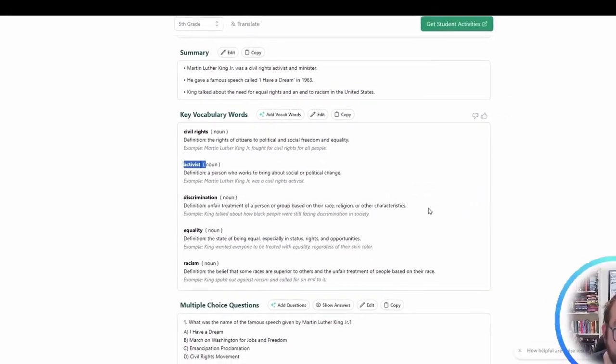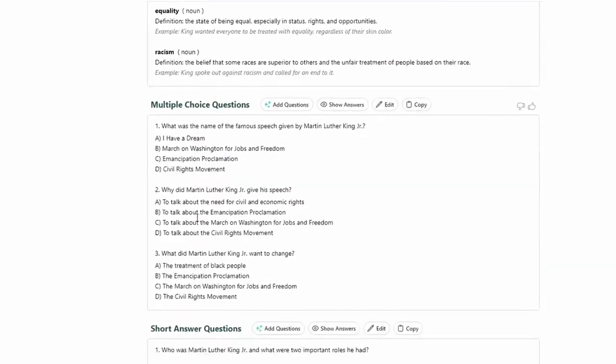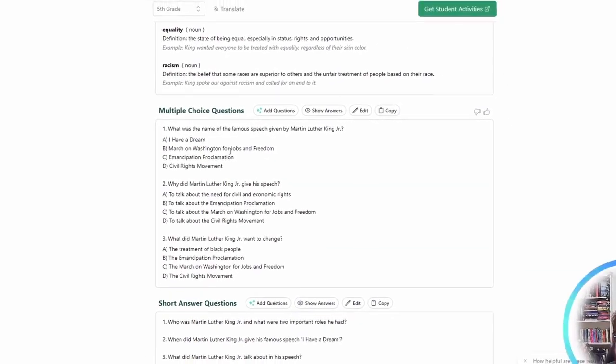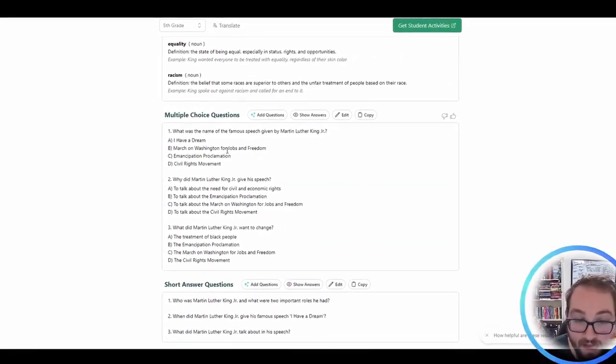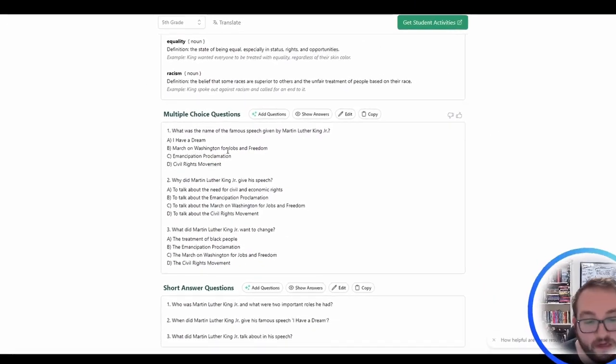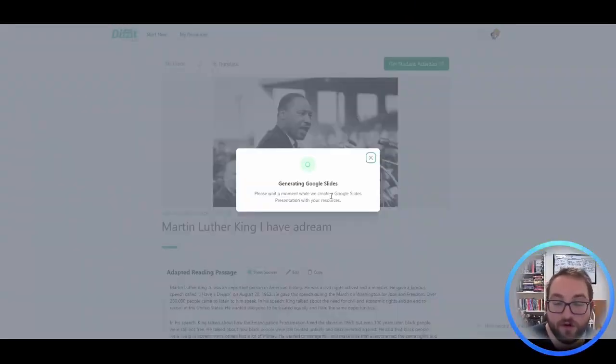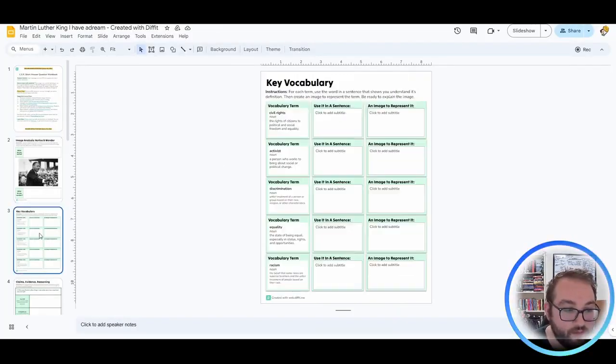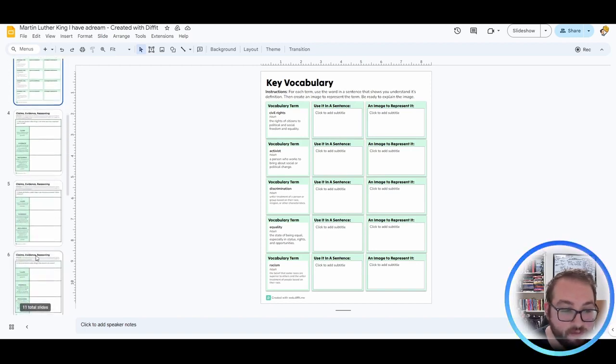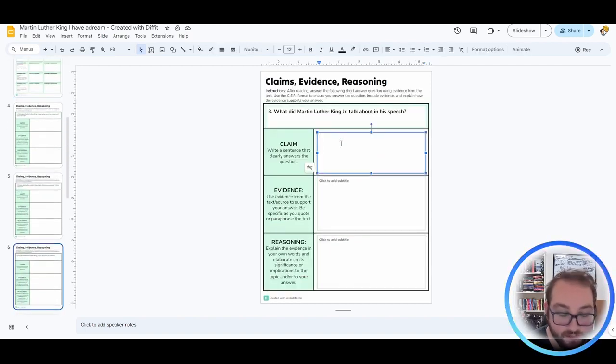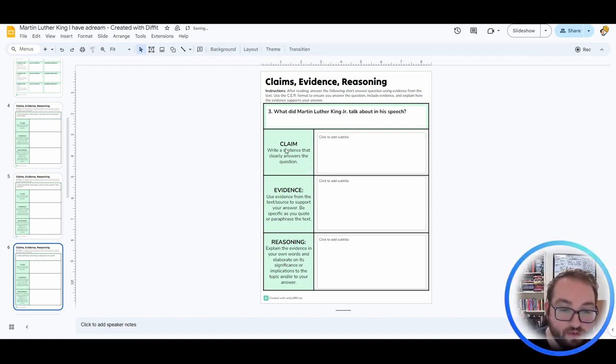Our word activist now, equality, racism, and it'll change the questions so that it's based more on the I Have a Dream speech rather than Martin Luther King himself. Just like with all of the other articles, you can come in and create your own student resource so that you have it for your students. It's pre-filled. You can always edit it once you have it, right? You can have a workbook. It'll give you the vocab that comes with it. Again, all of this is editable, so you can always change the question if you'd like.